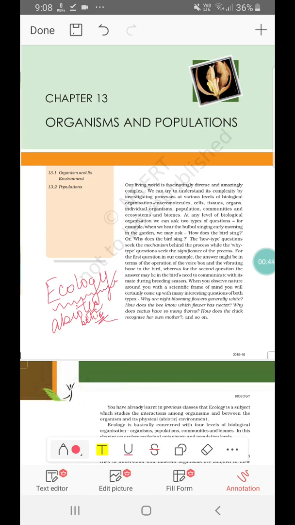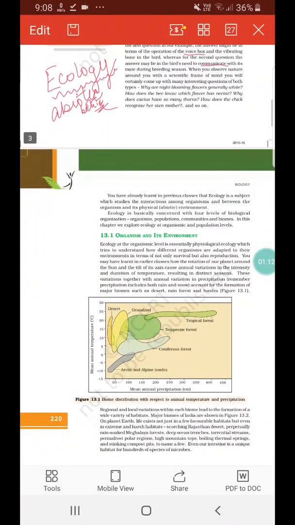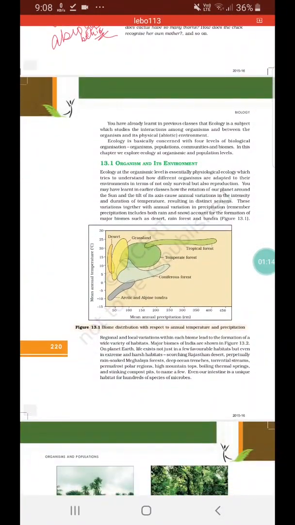And now let us see how different mechanisms and the significance of different processes in organisms have been answered by how and why type questions, like a bird who is singing, how it is singing and why it is singing. One is with the help of the voice box, the bird is singing or making tunes, and the other is it needs to communicate during the breeding season. That is why they are making these beautiful sounds which we hear all around us.